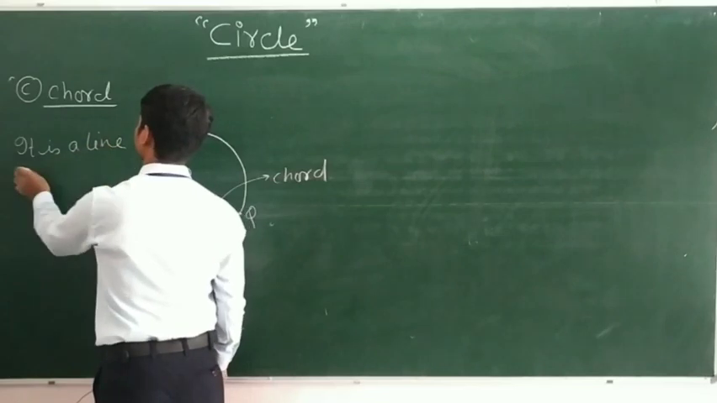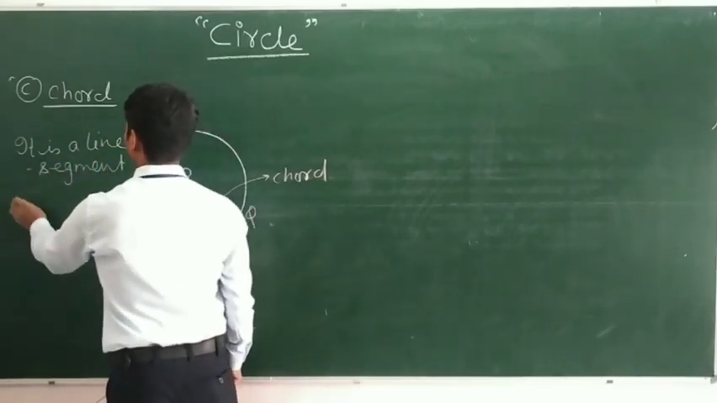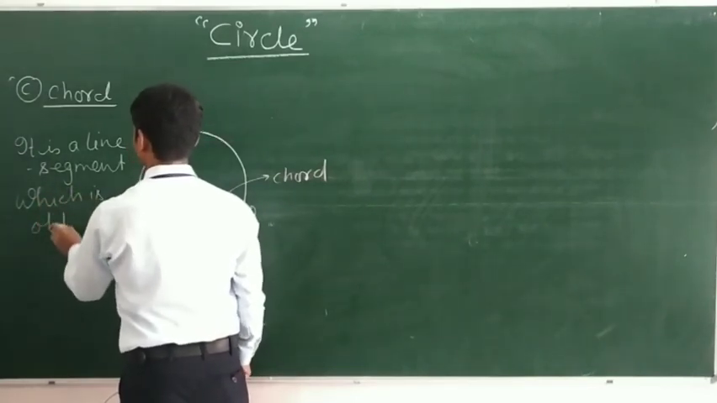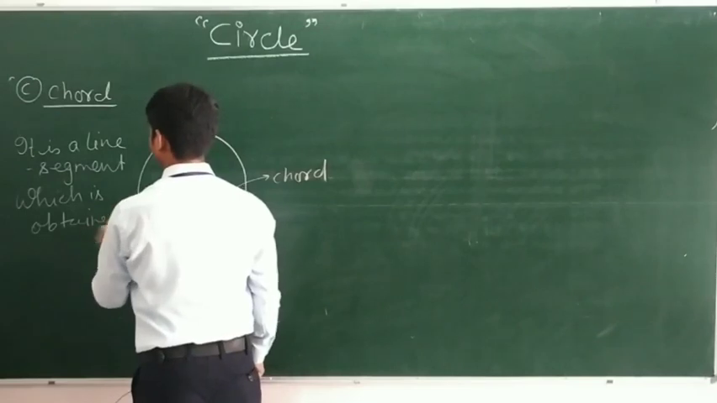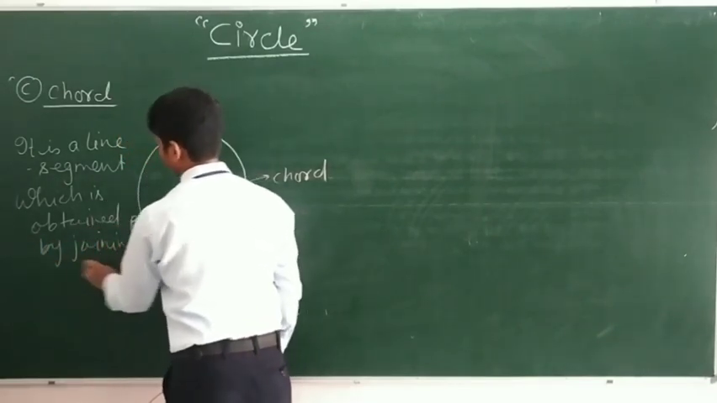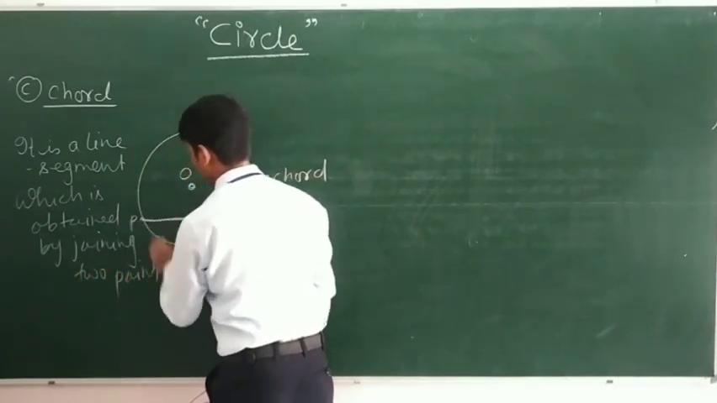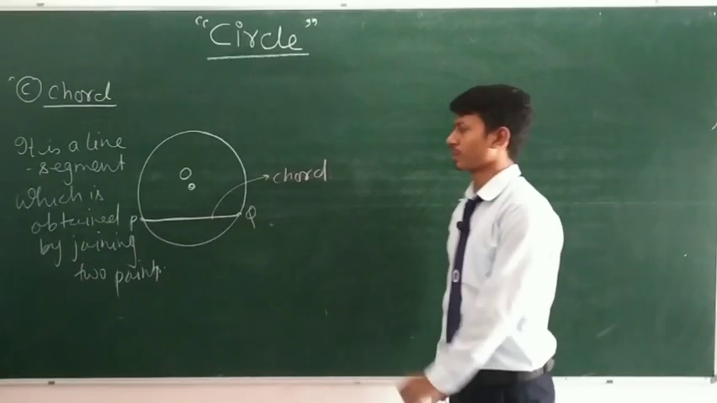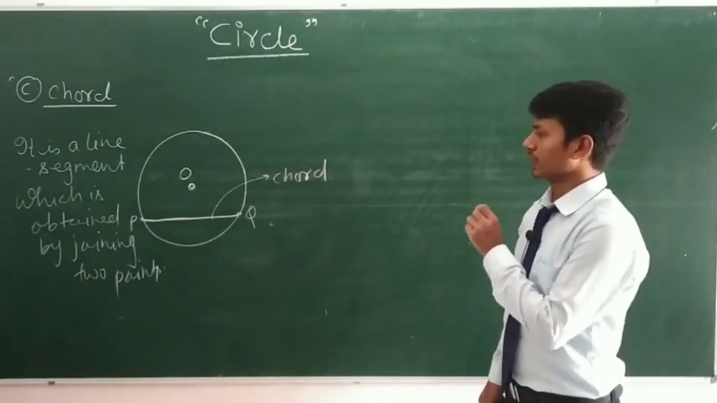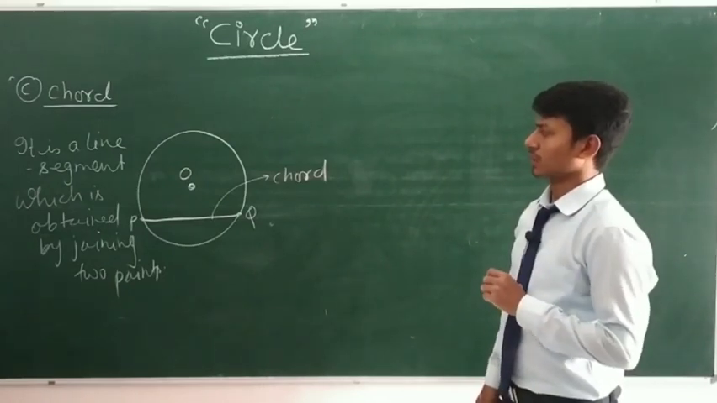line segment which is obtained by joining 2 points. All right. It is a line segment which is obtained by joining the 2 points. You can draw infinite chords in the circle.